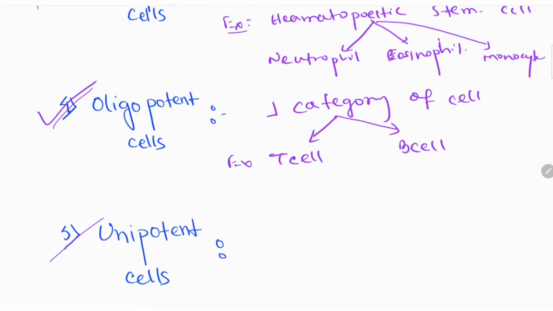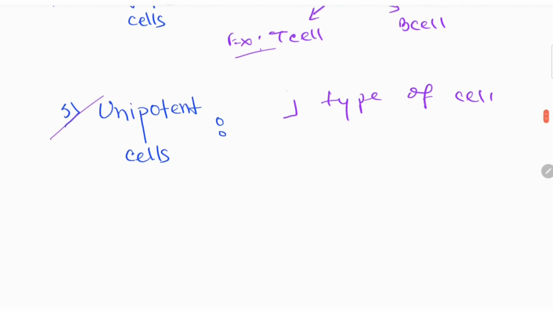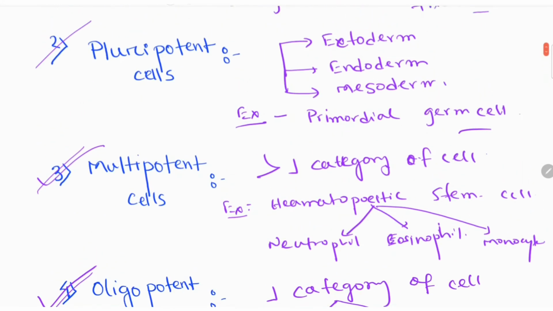These are the example. And unipotent cell, they can form one type of cell. And example is like liver cell. So from one liver cell they can form another liver cell. This is called unipotent cells.